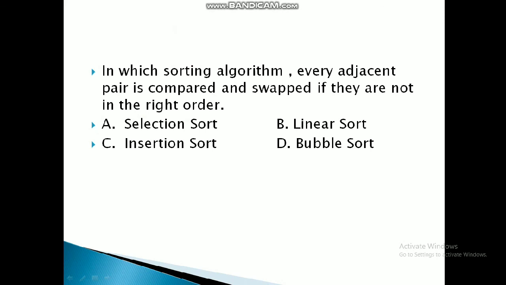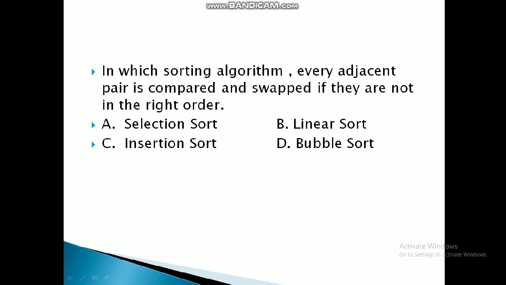In which sorting algorithm is every adjacent pair compared and swapped if they are not in the right order? In bubble sort we compare and swap at every comparison. Suppose we have written 2, 3, 4, 5, 6, 1, then every time the first element will be compared with every element, and then it will be swapped if it is smaller or bigger than that value.